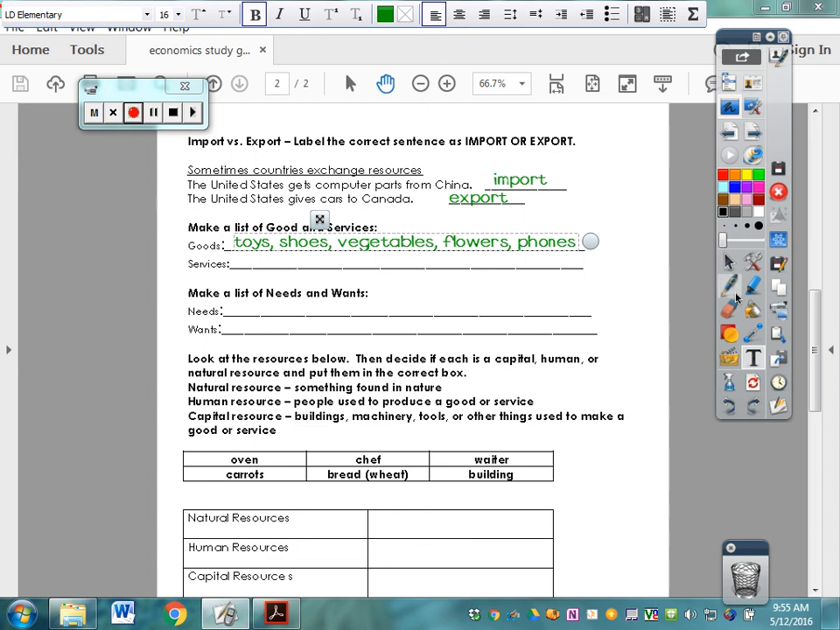Services are things that people do to help other people. So services would be like a salon, a hairdresser that does hair, a pet groomer, firefighters or police even. They provide a service. The trash men provide a service. A teacher provides a service. A doctor provides a service. So anybody that provides a service that helps others, those are services.